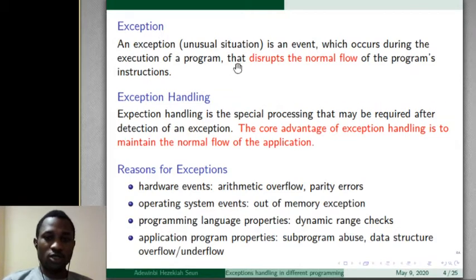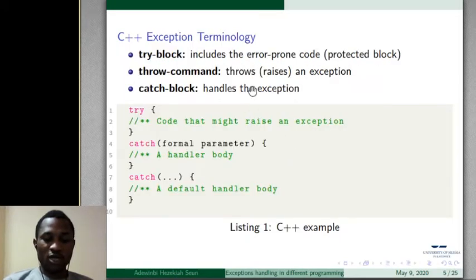So an exception is an unusual situation that disrupts the normal flow of a program, and the core advantage of exception handling is to maintain the normal flow of the program or application. These are caused sometimes by hardware events, operating system events, programming language properties, or application program properties.